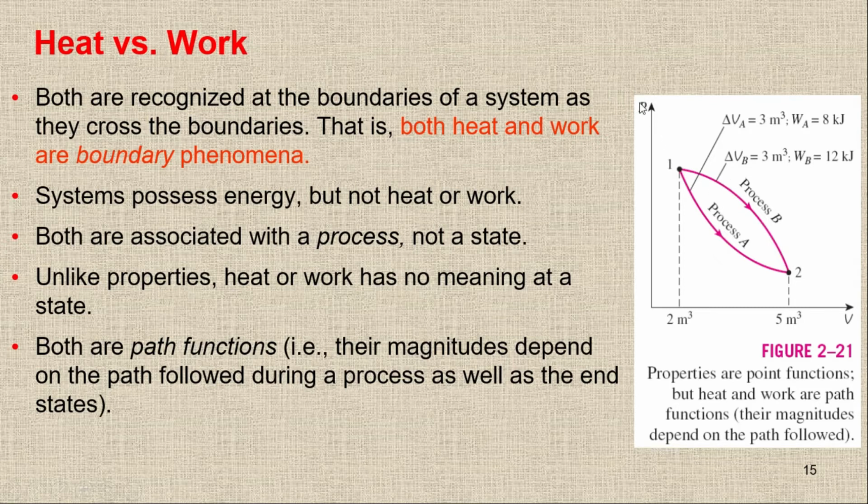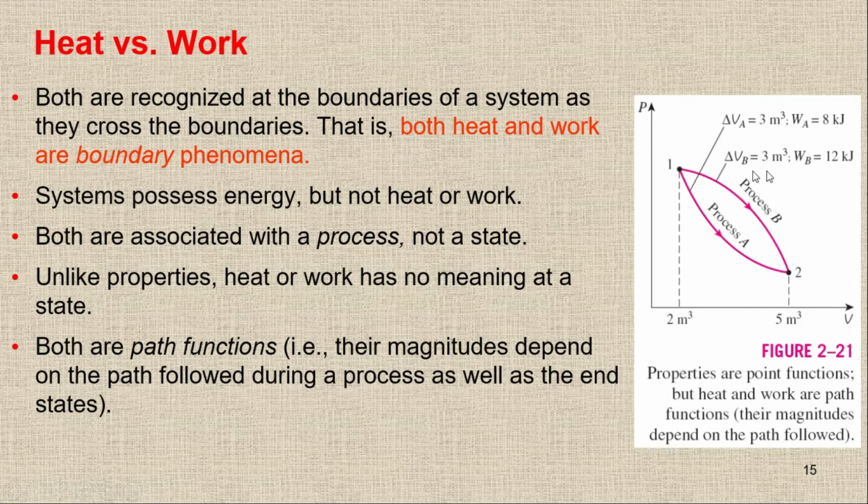And normally on a PV diagram, the area under the curve is equal to work done. So the work done for process A will be the area under this curve, and for process B the area under this curve. You can see that the work done for process B will be higher.